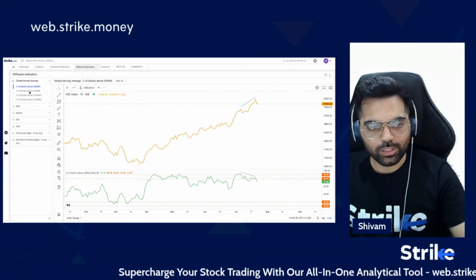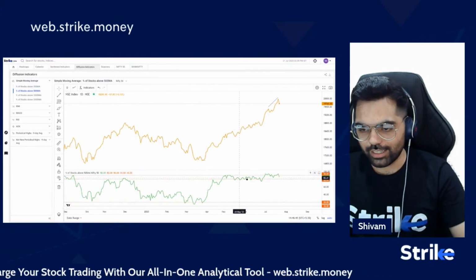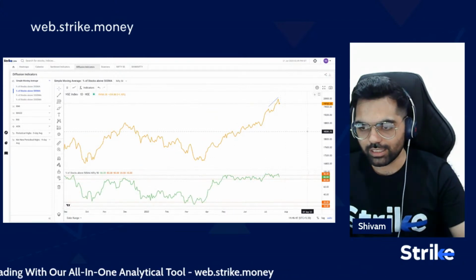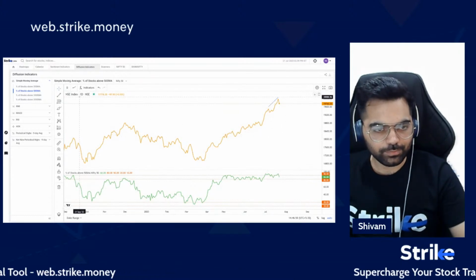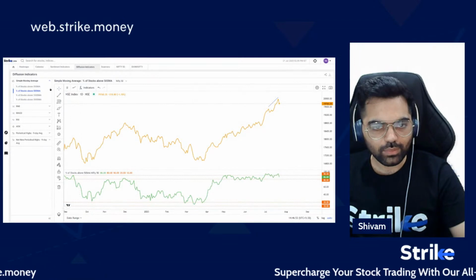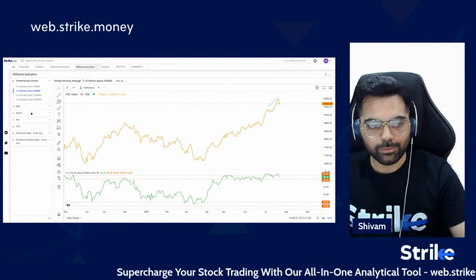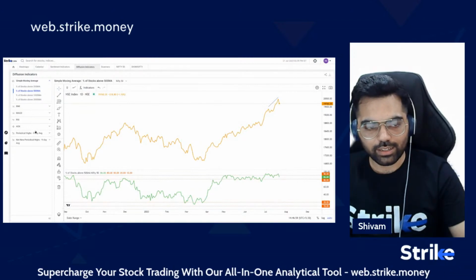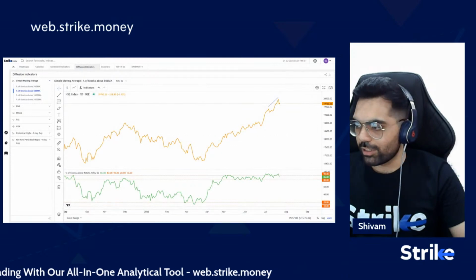But if we switch to a higher time frame, that is the 50 moving average, then there is no divergence to see, as the majority of the stocks are trending above their 50-day moving averages. So there are multiple other diffusion indicators available based on the RMI itself, MACD, RSI, ADX. So you can tune in to check and see how it fits your analysis.